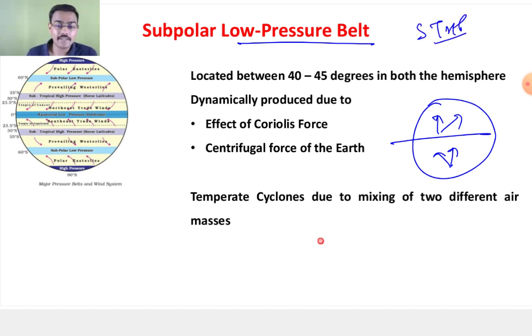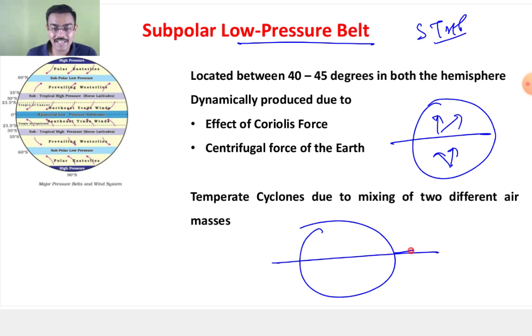Ideally, what should happen? The air which is rising over the equatorial low pressure belt should directly go towards your polar high pressure belt. You have a low pressure over here and a high pressure over there, so the air should move from high pressure to low pressure. But why is it not coming directly? Because in between, because of the rotation of the Earth, you are having two more belts formed. Because of the Coriolis force and the centrifugal force, you are finding two more belts.